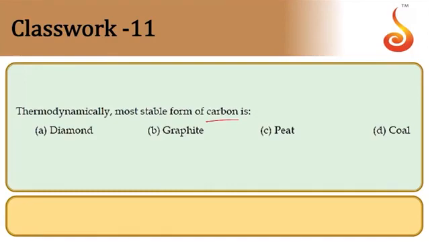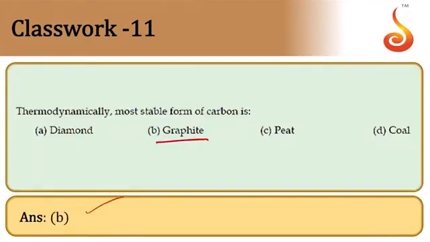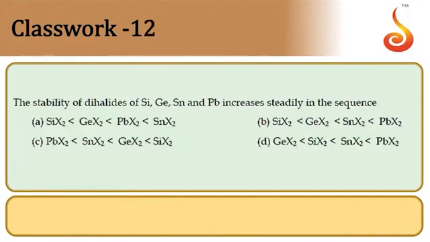Then thermodynamically most stable form of carbon. So graphite is thermodynamically most stable because graphite has least internal energy. Diamond is said to be chemical stable. Chemically most stable form is diamond. So now the answer is option B, thermodynamically most stable form, because of its least internal energy.